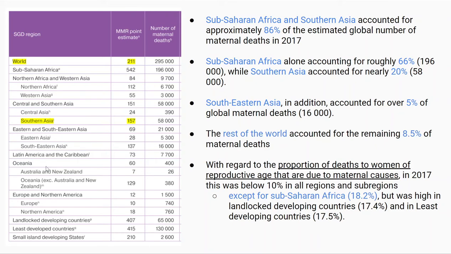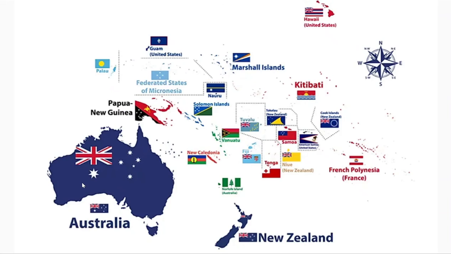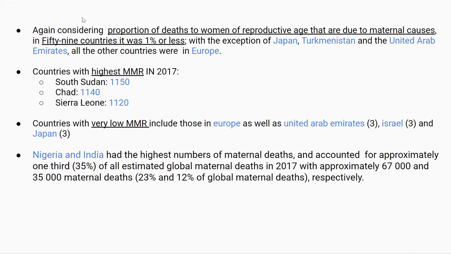And also what's important to note in this table is that in Oceania, we see the MMR point estimate is 60, but Australia and New Zealand only account for 26 deaths. And the rest of the deaths, so the 360 deaths, come from the remaining countries in Oceania. So here we see the countries of Oceania. So we have Australia and New Zealand, which account for very few deaths, and all these islands put together account for the remaining deaths.